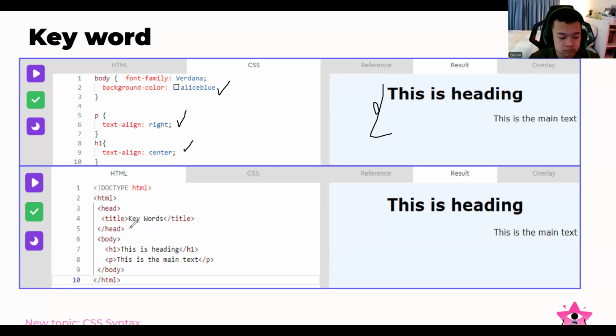Because we have the HTML, we have the keywords for the title, and then for the H1, we have the heading, and we make it center. And then for the P, that means this is the main text, we make it for the right, the right content for this one. So basically, it will look like this.